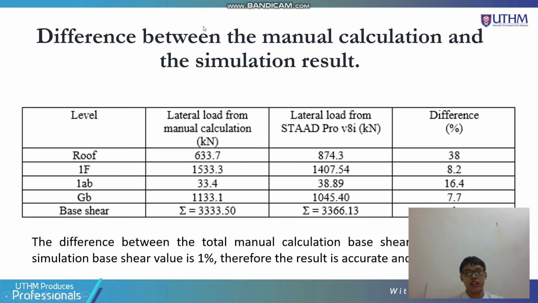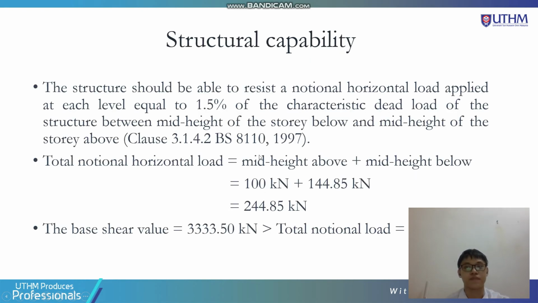After getting the seismic pressure, we should check the accuracy of the data, by comparing the manual calculation and the simulation result. The first is the manual calculation result, and the second is the simulation result. From the total pressure, we can know that the difference between the simulation result and the manual calculation result is 1%. So we can say that the result is accurate and acceptable. And now proceed to the structural capability.